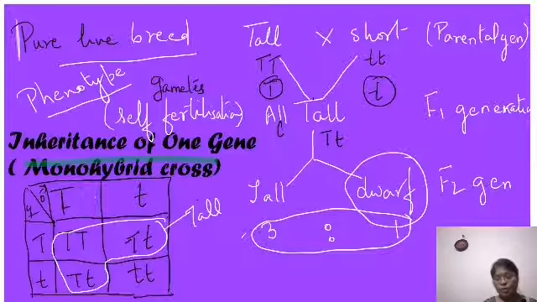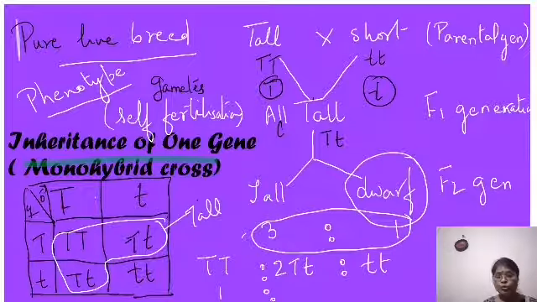If I have to put the genotypic form, what will I put? TT, then 2Tt, and small tt. So what ratio am I getting? I am getting 1 is to 2 is to 1. So this is called your genotypic ratio. The genotypic ratio of the monohybrid cross is 1 is to 2 is to 1, and the phenotypic ratio is 3 is to 1.